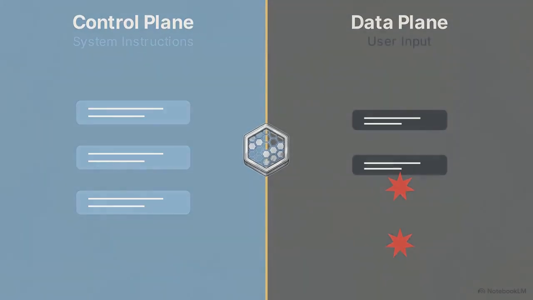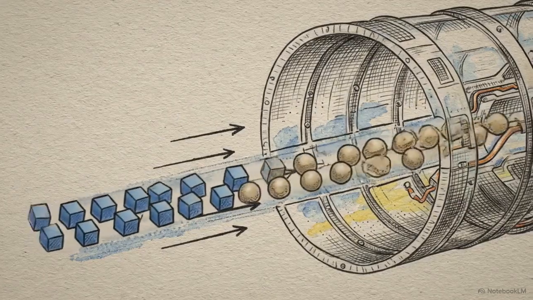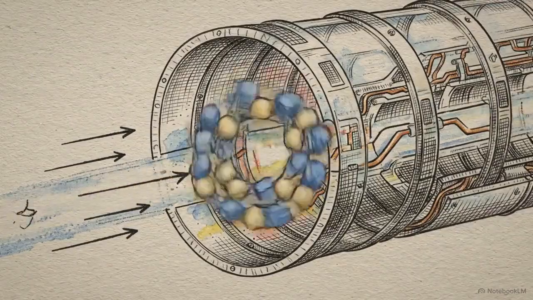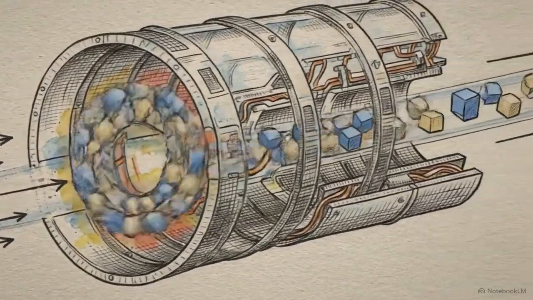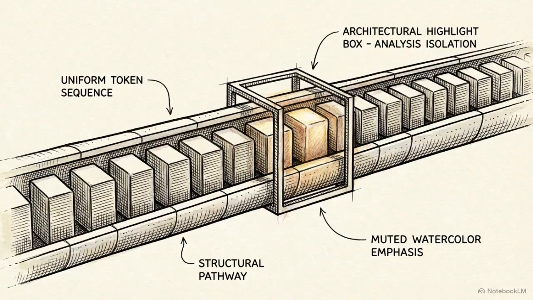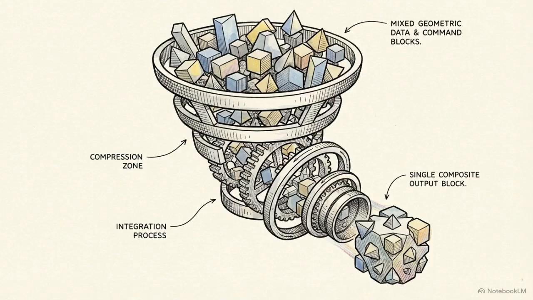Large language models lack this structural separation. The barrier between instruction and data is absent. Inside an LLM, the developer's system prompts and the untrusted user's queries are processed simultaneously within a single continuous stream of text tokens. Any attacker who can inject text into that data stream can effectively overwrite the system's instructions. The model simply sees a uniform sequence of language to process. Prompt injection is an inherent characteristic of any model that merges instructions and user input into the same processing channel.